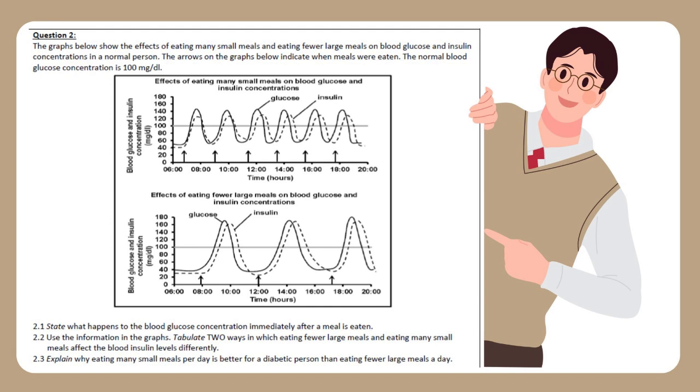2.1 State what happens to the blood glucose concentration immediately after a meal is eaten. 2.2 Use the information in the graphs. Tabulate 2 ways in which eating fewer large meals and eating many small meals affect the blood insulin levels differently. 2.3 Explain why eating many small meals per day is better for a diabetic person than eating fewer large meals a day.